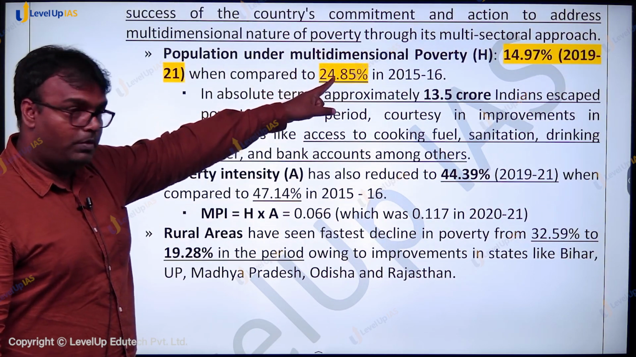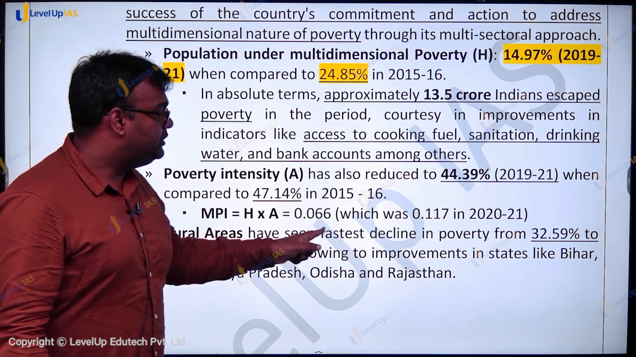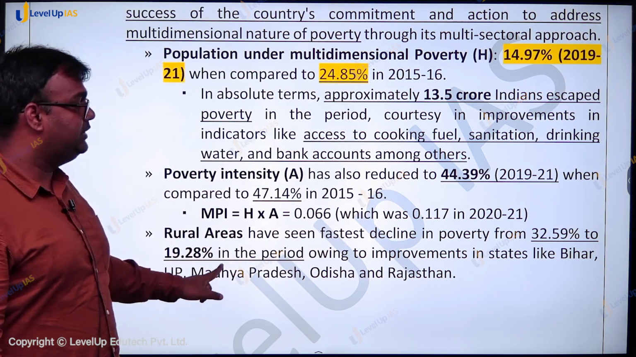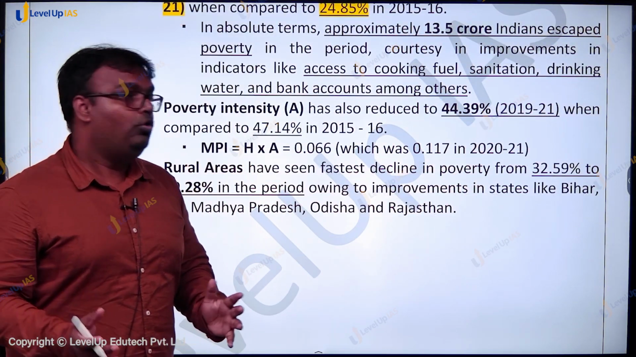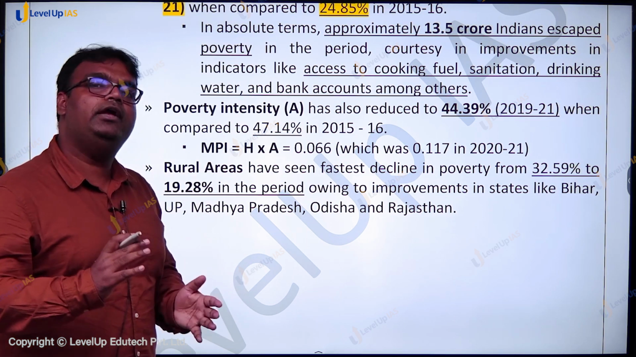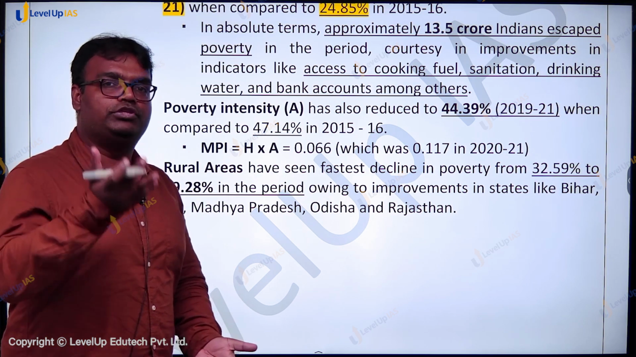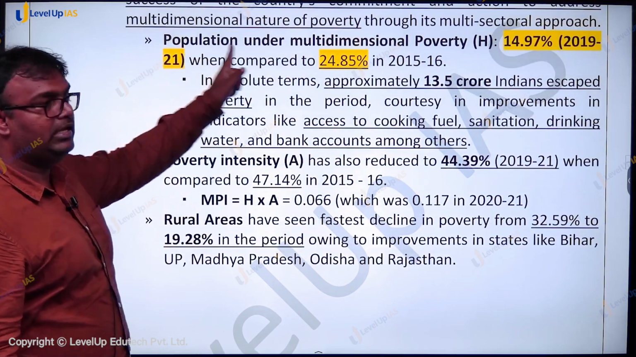proportion of population under multidimensional poverty and poverty intensity, H into A, which comes out to be 0.066 this time, which was 0.117 in 2015-16. तो our overall multidimensional poverty index में हमारा score कम हो गया है, which is a good thing. Poverty index में score ज़्यादा होना is not a good thing. Okay, so there is a steep decline in poverty.